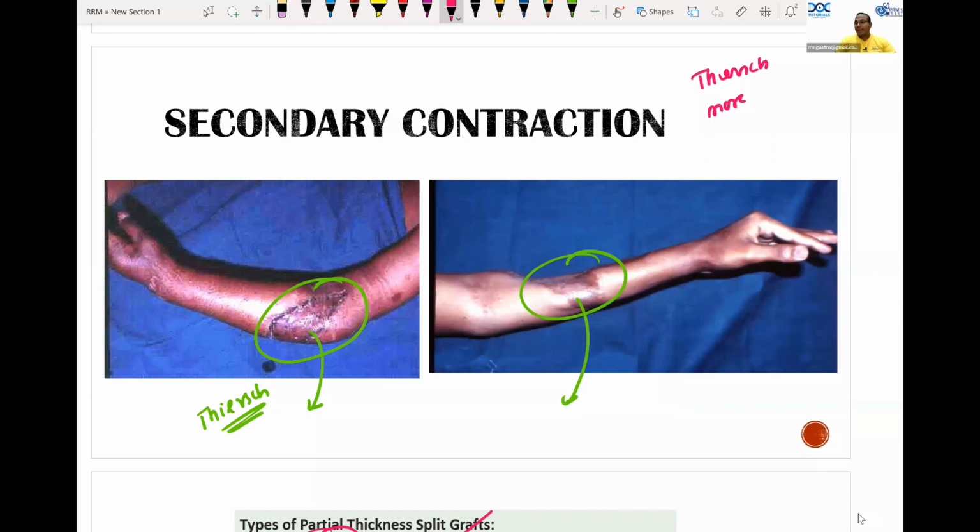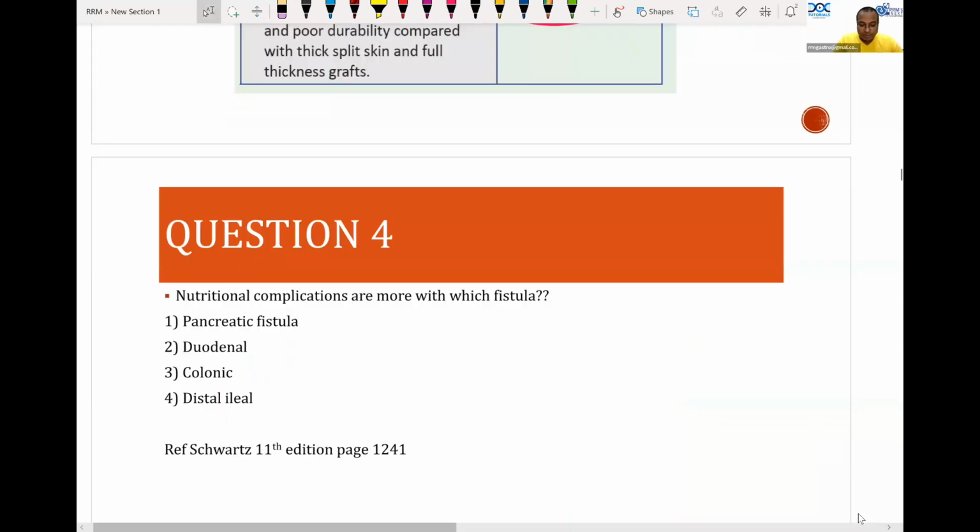Another question taken directly from Schwartz. Nutritional complications are more with which fistula? Can you tell me the answer? Which fistula will have more nutritional complications? Anybody? Watching your chat, can you tell me what is the nutritional complication? Yes, very good, Nataraj. That is a duodenal fistula.